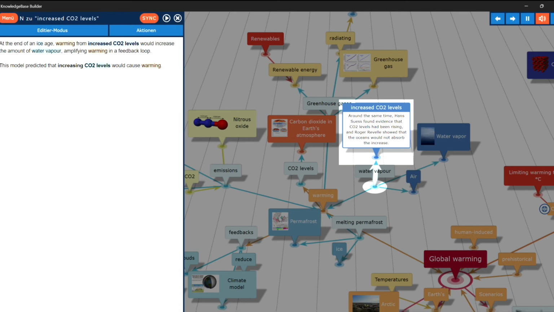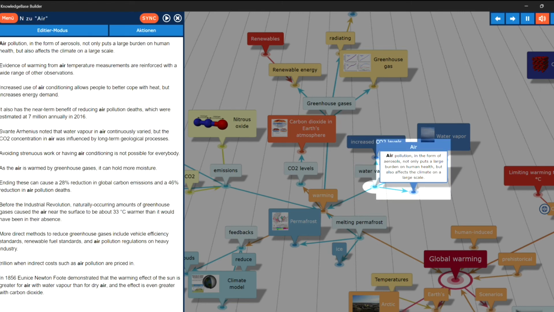Increased CO2 levels. Around the same time, Hans Suess found evidence that CO2 levels had been rising, and Roger Revelle showed that the oceans would not absorb the increase. Air. Air pollution, in the form of aerosols, not only puts a large burden on human health, but also affects the climate on a large scale.